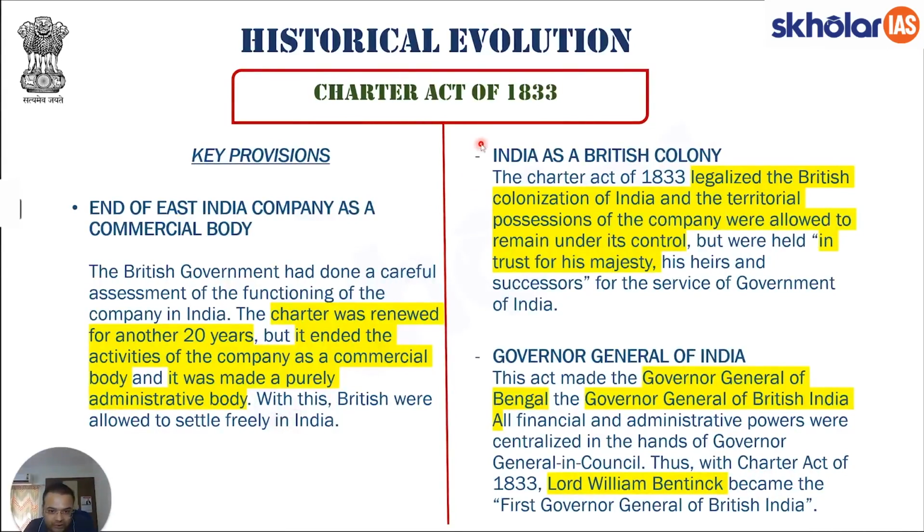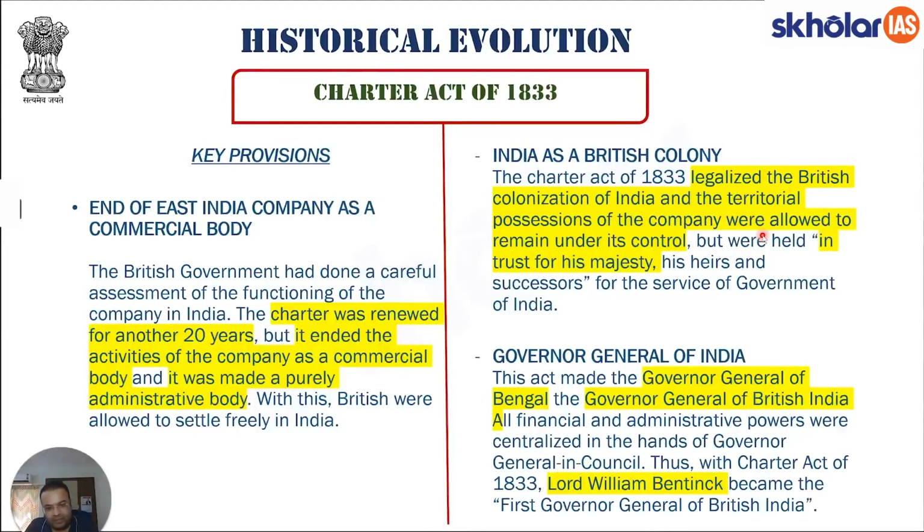This brings us to the second important provision. India is now a British colony. What exactly do we mean by that? This Charter Act of 1833 legalized British colonization in India, and the territorial possessions of the company were allowed to remain under its control. But now they were held in trust for His Majesty. What exactly do we mean by that?